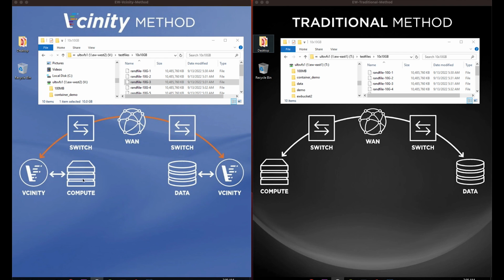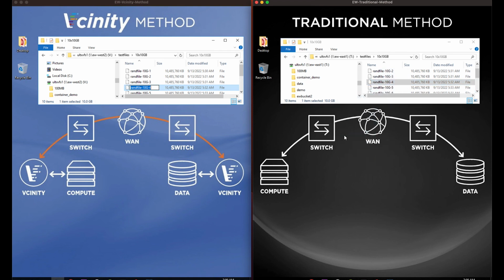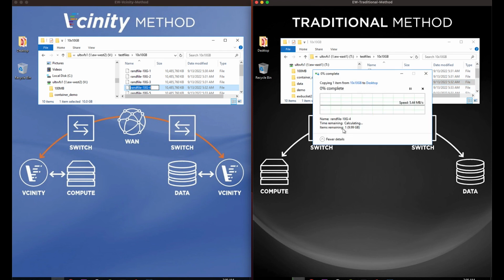Again, Vcinity method, the compute mounts the remote storage via the local Vcinity node at each side. Traditional method, the compute mounts the data directly across the WAN. So we're going to drag and drop a 10 gig file across the network and observe the performance difference. So we'll move, let's pick 10 gig 4. And we're going to see what we expect to see doing this across a latent connection.